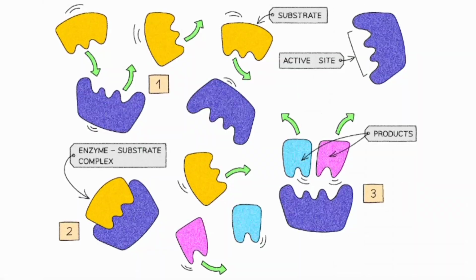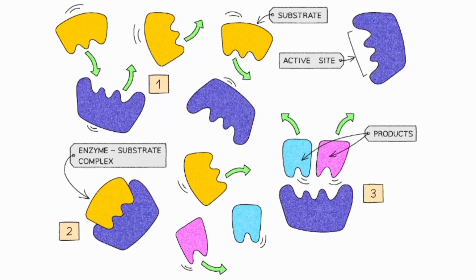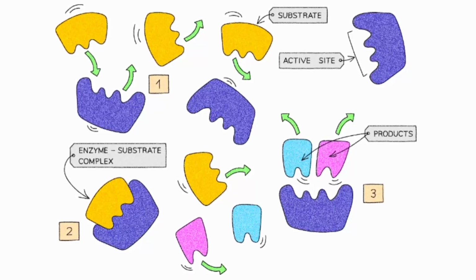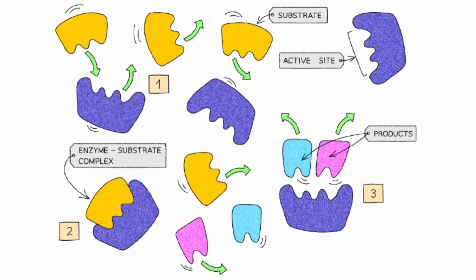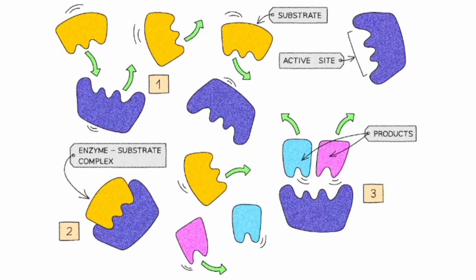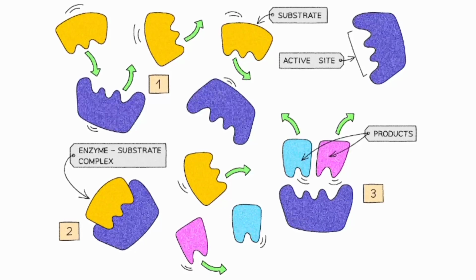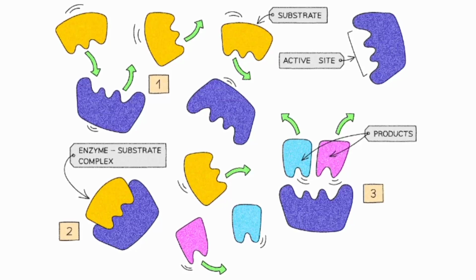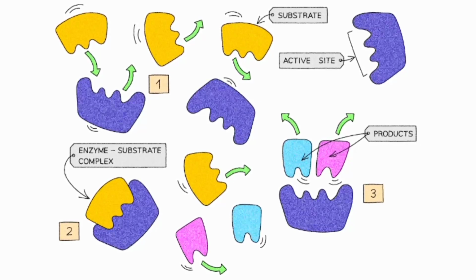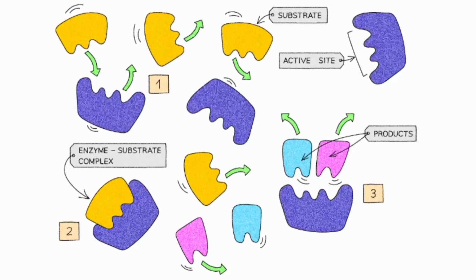Here we are required to understand the lock and key hypothesis. Hypothesis means theory. Here the enzyme is the lock and the substrate is the key. Enzyme substrate complex. First of all, in the first stage, the substrate will come towards the active site of the enzyme. The active site is the place in the enzyme where the substrate is attached. And the reaction begins, which breaks down the molecules into their simpler substances.